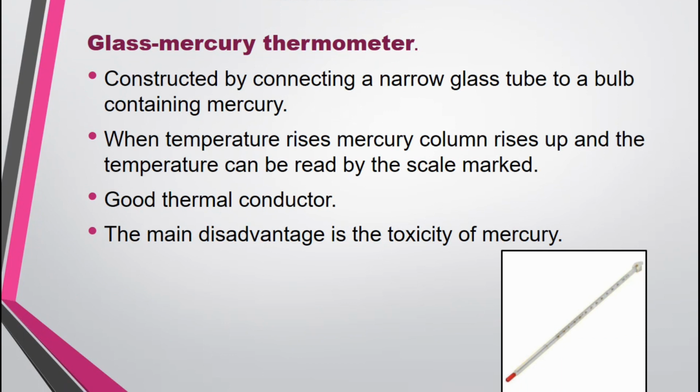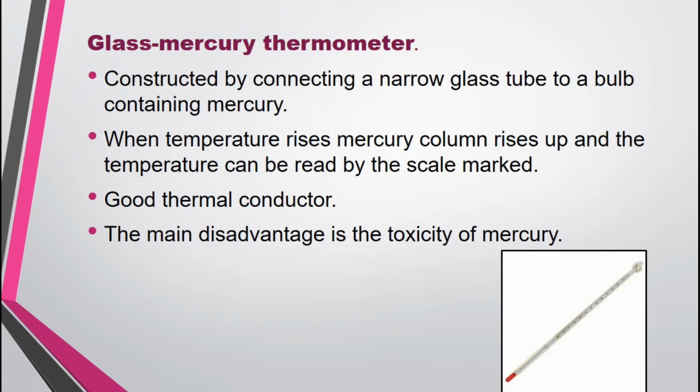We come across a lot of thermometers: glass mercury thermometer, glass alcohol thermometer, clinical thermometer, electrical thermometer, and there are lots of kinds of thermometers. But in this lesson, we will be discussing 3 types of thermometers. First is the glass mercury thermometer. How is this thermometer constructed?